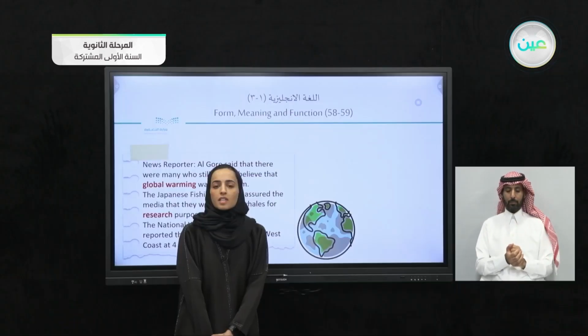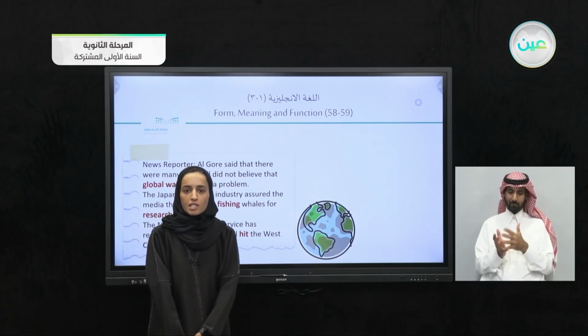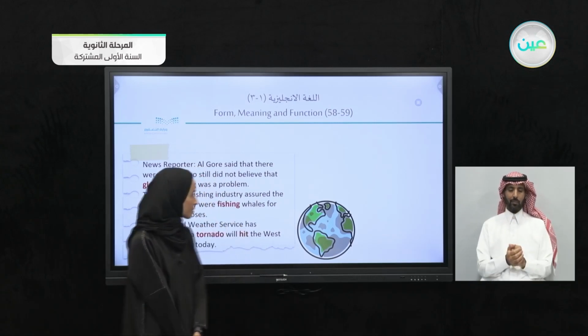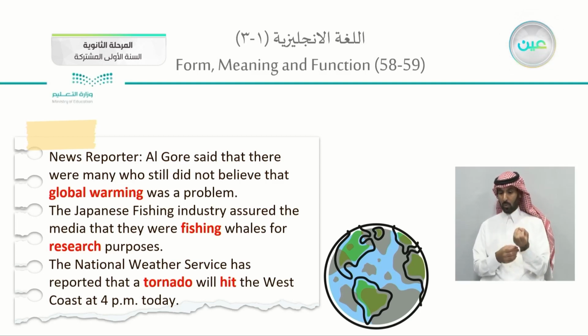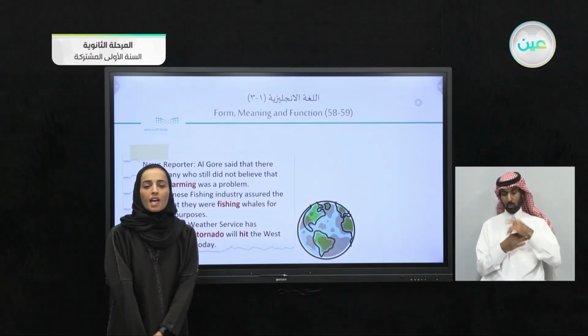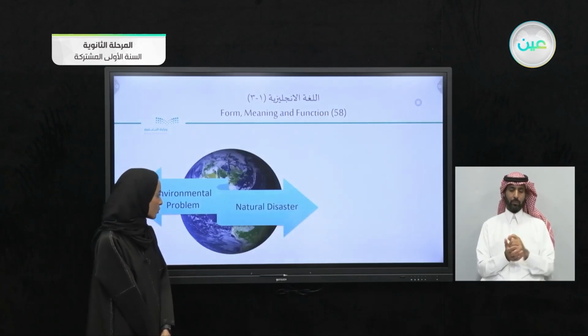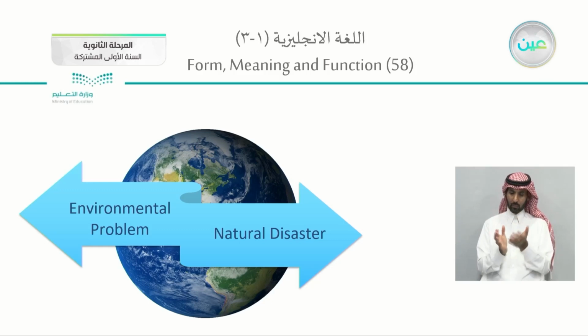You noticed in here, some of these are natural disasters or environmental problems. Global warming is an environmental problem. Fishing, or overfishing, this is an environmental problem. Tornado, we don't make tornadoes, they come, so they are natural disasters. So we can protect planet Earth from two things, whether they are environmental problems, things that we had a relation to, or natural disasters that we have nothing to do with.